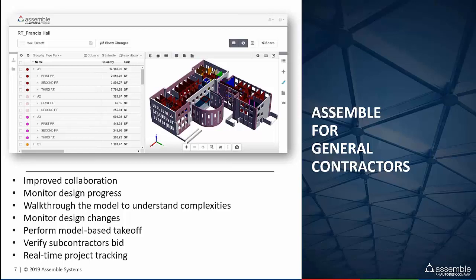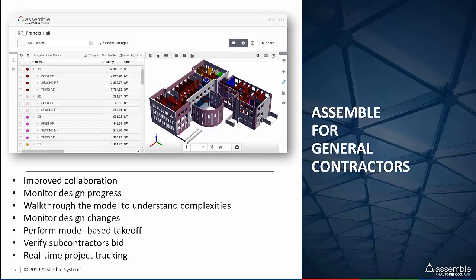So Assemble improves collaboration by connecting quantities to construction data, like bid packages and work breakdown structure. And it leverages the connected 2D and 3D model for reference. It's fantastic for extracting and verifying those high-level quantities and monitoring the design changes as the design updates. And some GCs are even tracking the install status of those model objects to run real-time project progress reports.